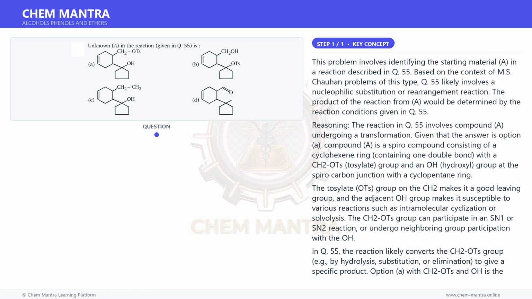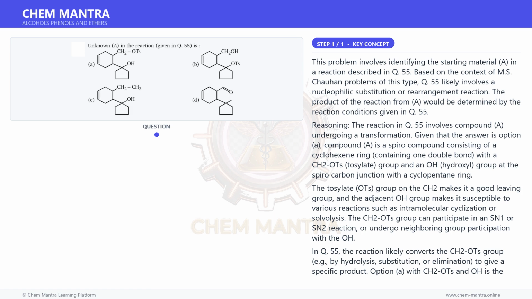Given that the answer is option A, compound A is a spiro compound consisting of a cyclohexene ring containing one double bond with a CH2OH tosylate group and an OH hydroxyl group at the spirocarbon junction with a cyclopentane ring. The tosylate OH group on the CH2 makes it a good leaving group, and the adjacent OH group makes it susceptible to various reactions such as intramolecular cyclization or solvolysis.